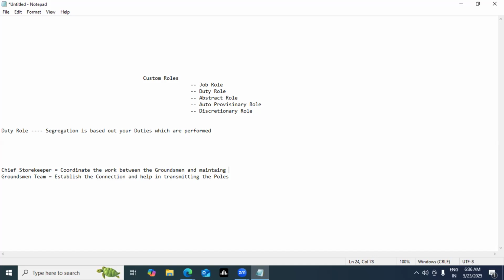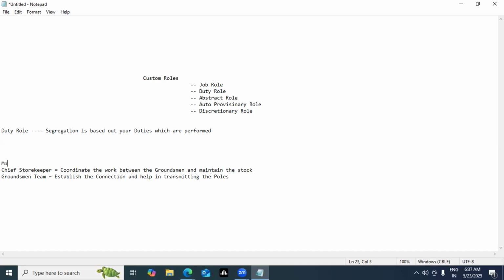He's working with the groundsman team and maintains the stock. He needs to make sure how many street lights are required. He will issue the street lights from the inventory, take the wires altogether, and coordinate the work, so there's no loss and no chaos altogether, correct.